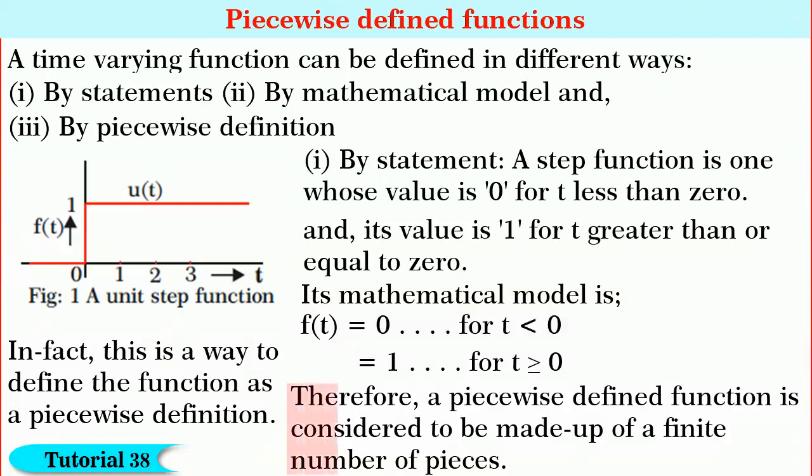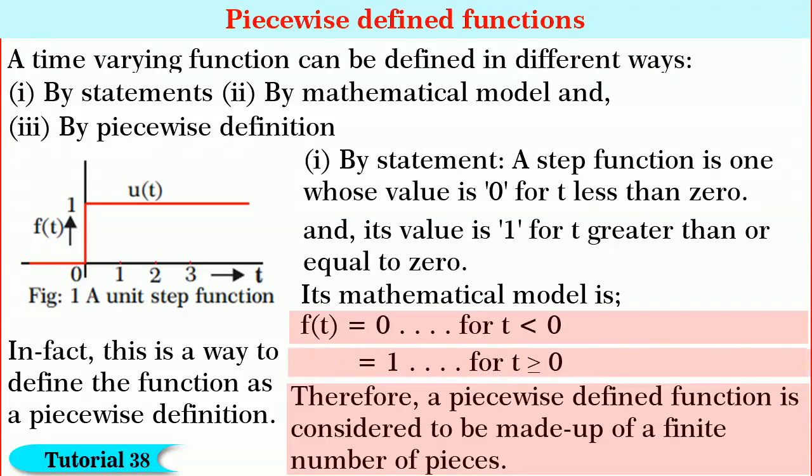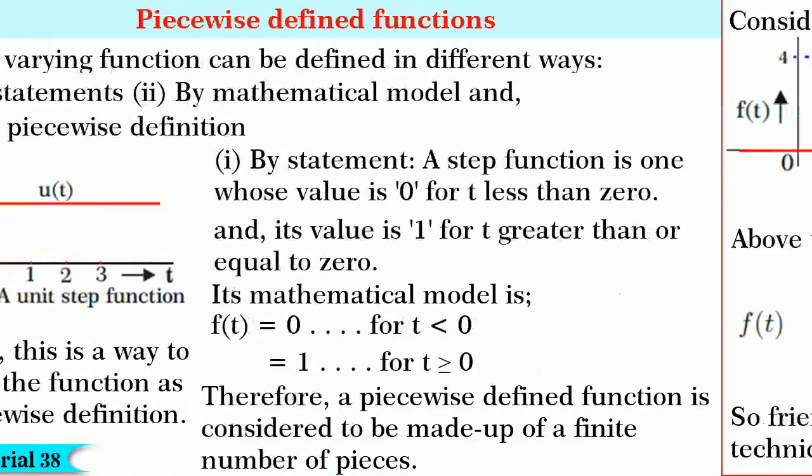In fact, the mathematical model of this function is nothing but a piecewise definition. Therefore, a piecewise defined function is considered to be made up of a finite number of pieces. For example, in this unit step function, there are two events, one for time t less than 0 and two for time t greater than or equal to 0.